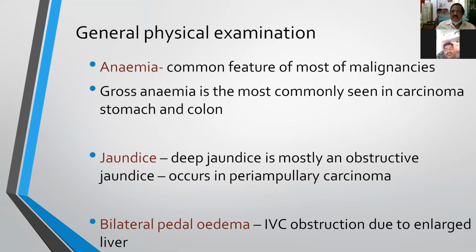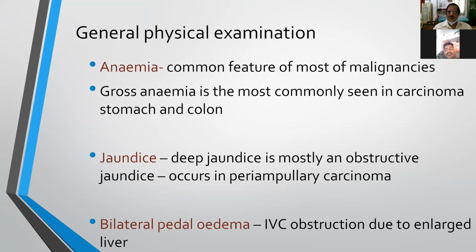And clinical examination. So what are the things you have to examine in the general physical examination of a patient who is having multiple secondaries in the liver? The first thing is anemia, which is the most common feature of malignancy, and gross anemia is most commonly seen in carcinoma of the stomach and colon.